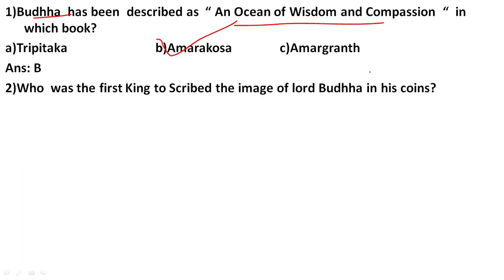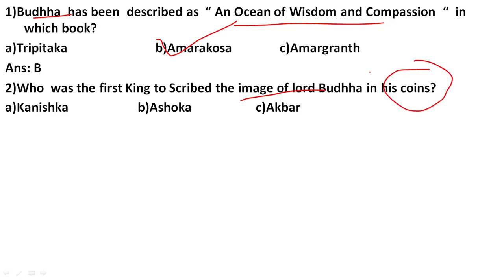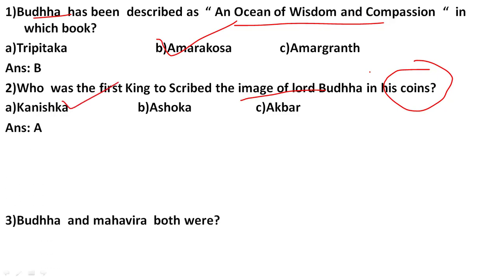Okay, next question is, who was the first king to inscribe the image of Lord Buddha on his coins? So which king inscribed for the first time the image of Lord Buddha on the coins that were made during his time? And these are the options, and the correct answer is number A, Kanishka. Okay, Kanishka had done this.